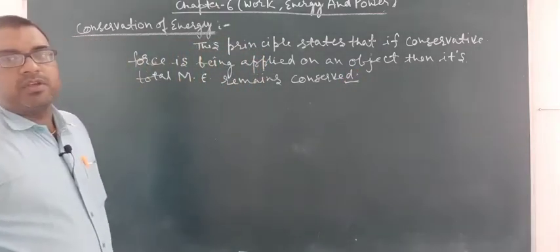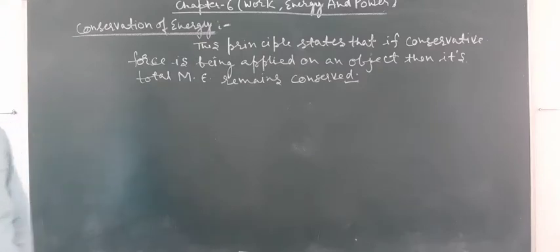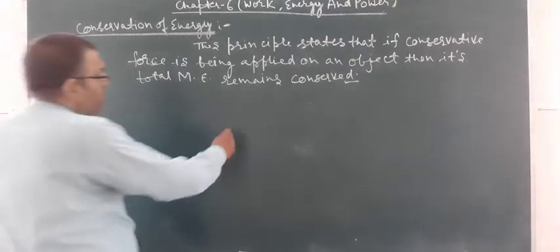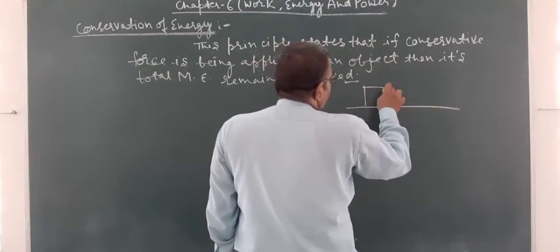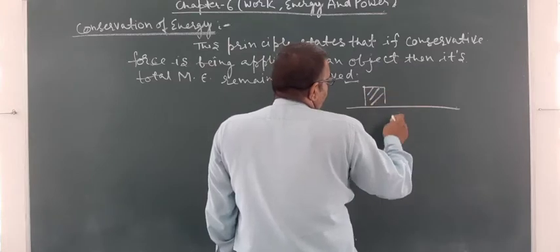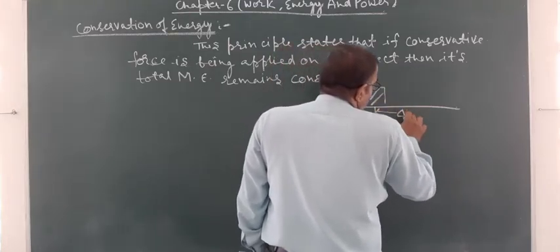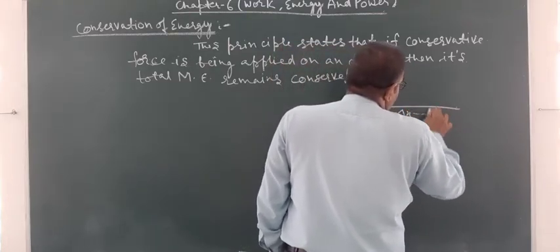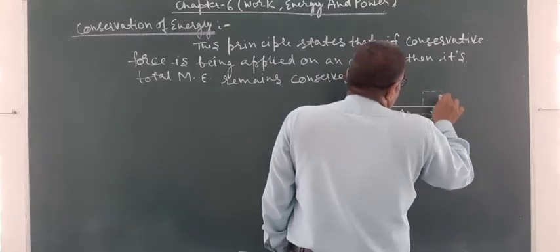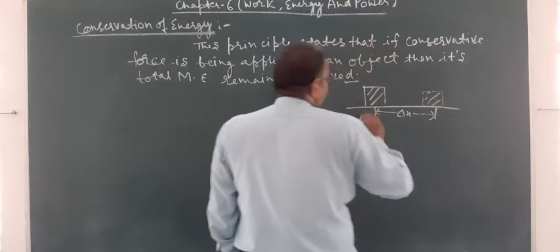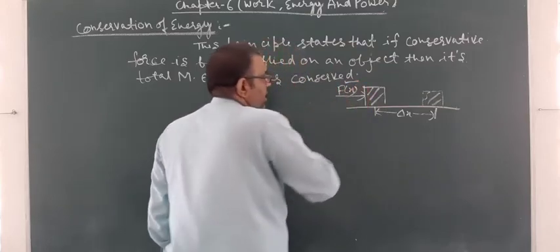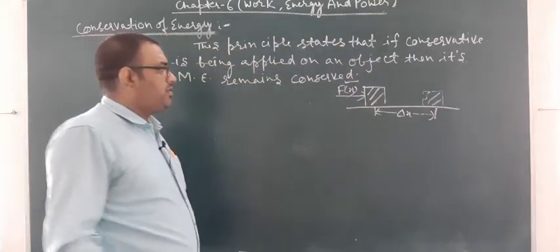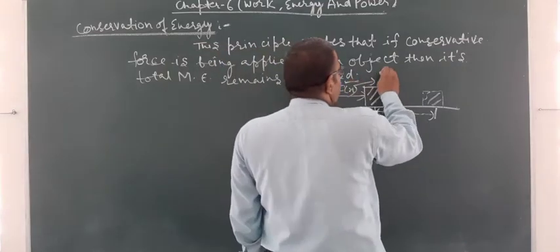Now, we suppose one case: a conservative force is being applied. Suppose here is a block, and the block displaces a distance delta x by the effect of a conservative force Fx.